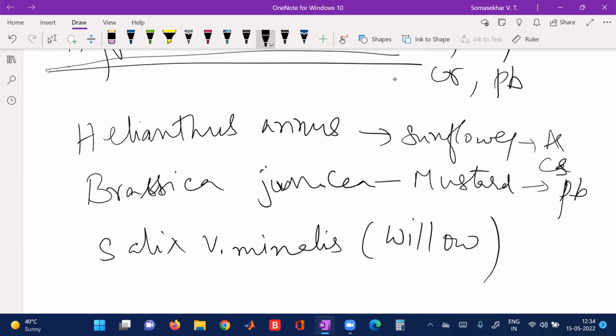This plant is known as willow, and what this plant will do is it will accumulate cadmium. See here, it will accumulate cadmium.